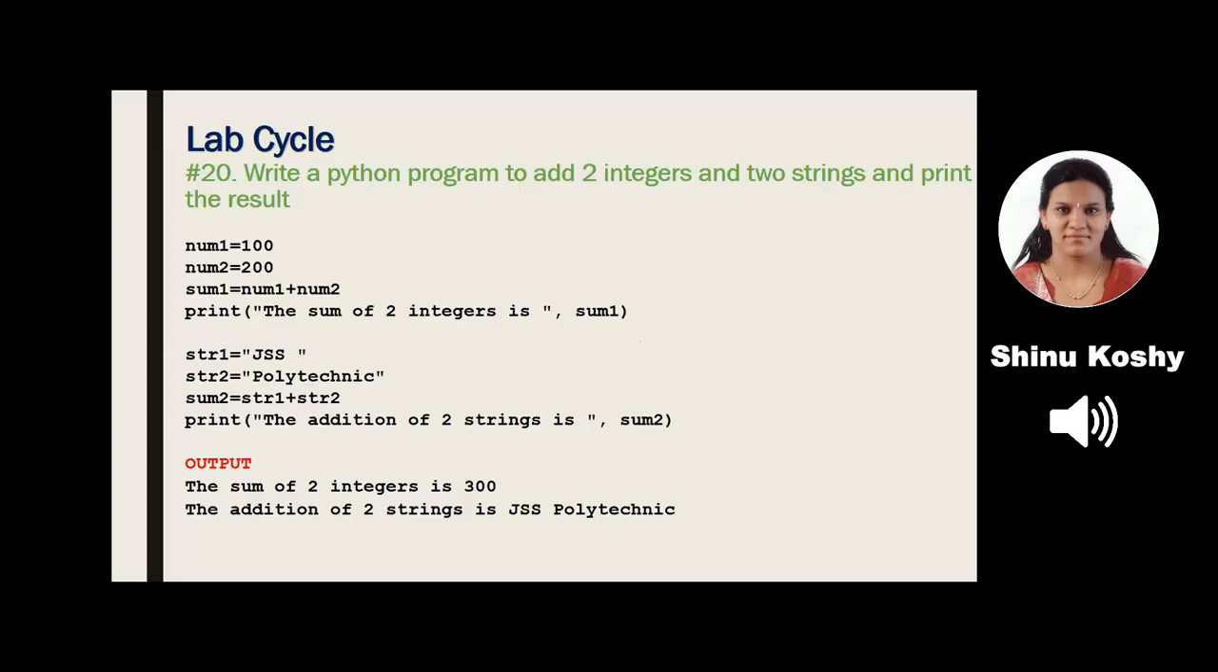To display the output, we use the print statement. So we write the addition of two strings is, notice the double quotes. Then the answer is in sum2. We write sum2 without the double quotes. The output, the addition of two strings is JSS Polytechnic.